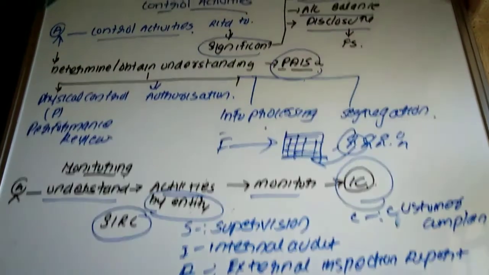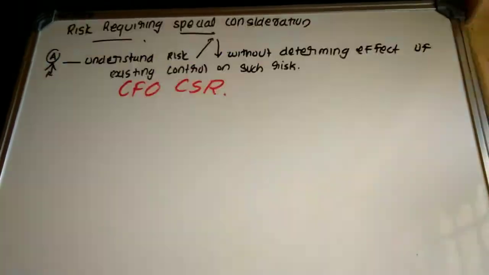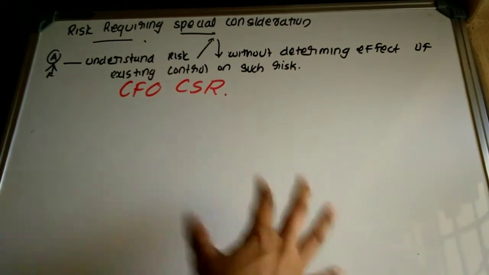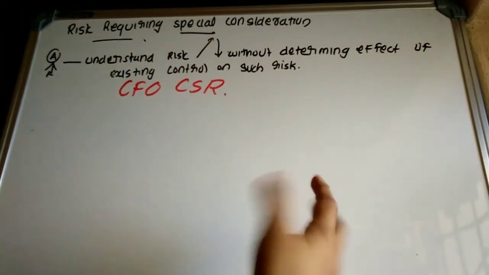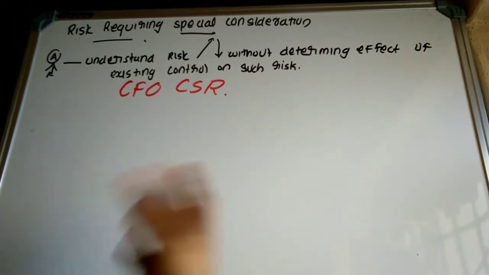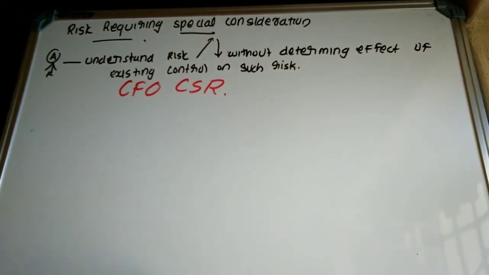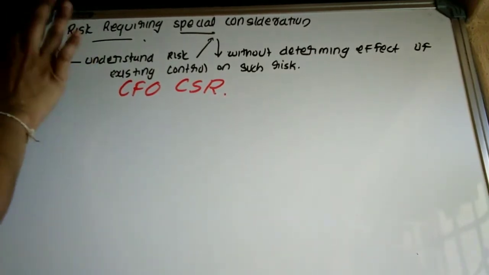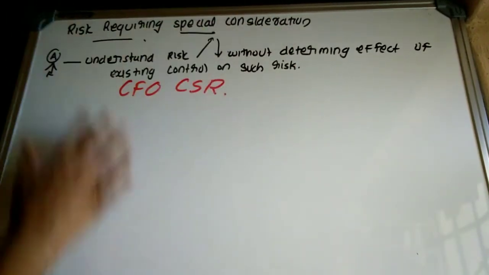Okay, moving towards the next question. So here we are discussing what? The other procedure that is required to be done by the auditor. We have already understood that auditor should understand the entity and as well as its environment, that is internal control system. Then auditor is also required to obtain an understanding with respect of the risk that is requiring special consideration.